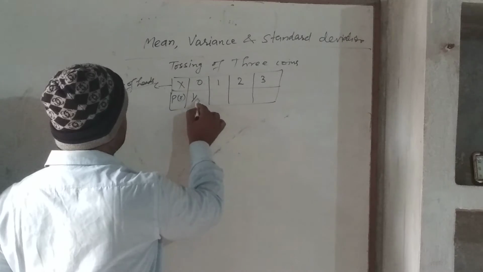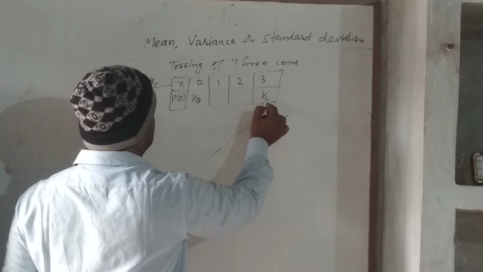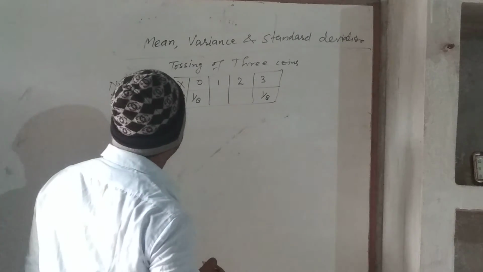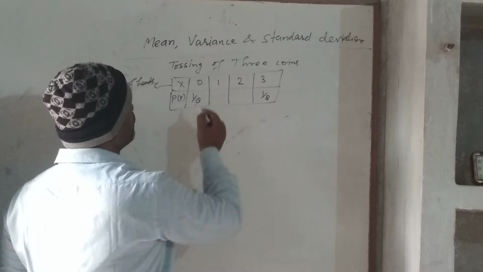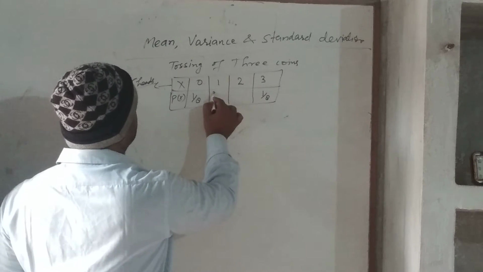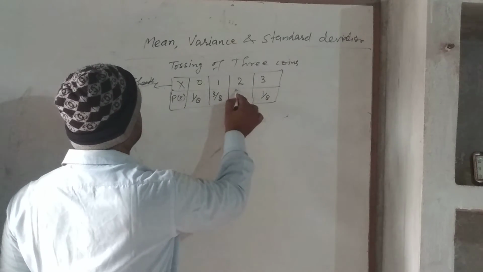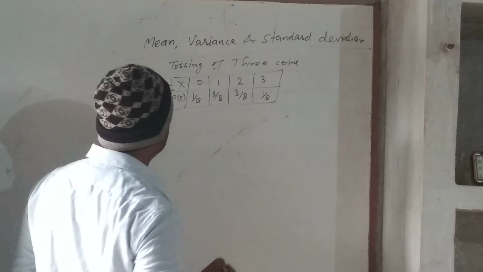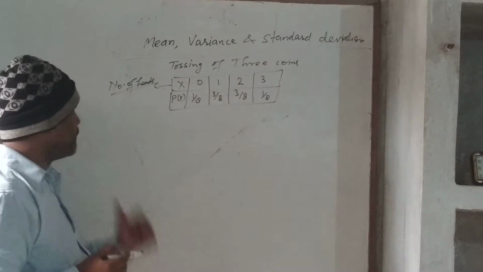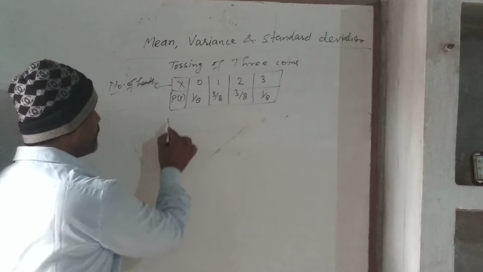1 by 8. Probability of getting all heads? 1 by 8. Probability of getting 1 head? So all the 3 possibilities are there, 3 by 8, and this also will be 3 by 8. Total sum is 8 by 8. You can see. Then to find the mean,